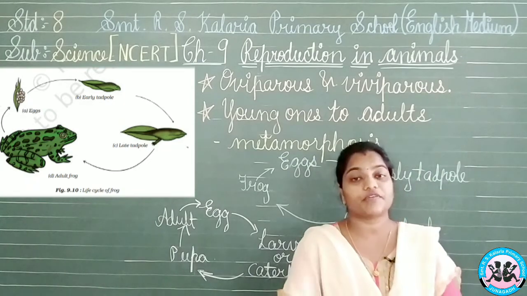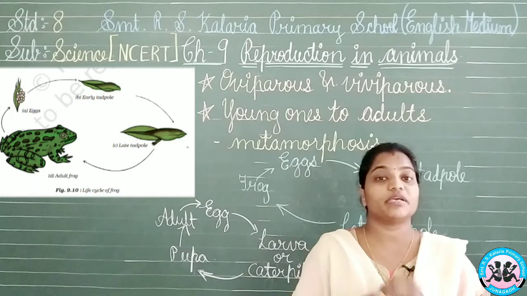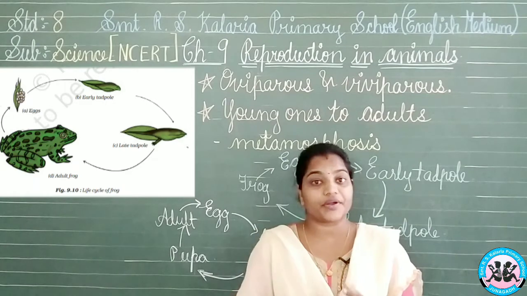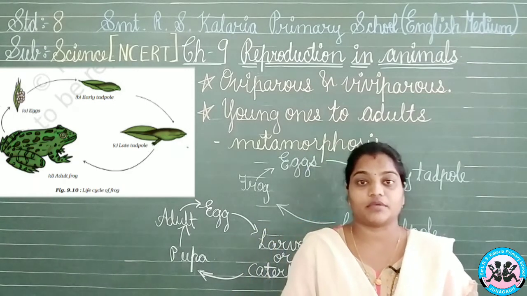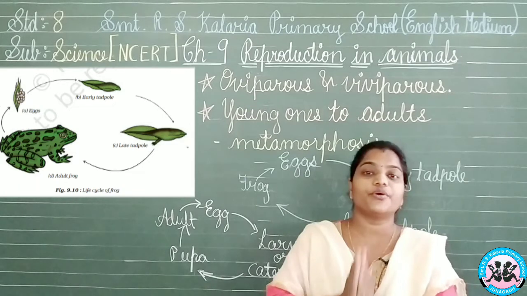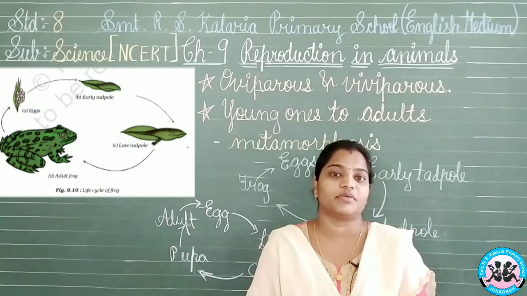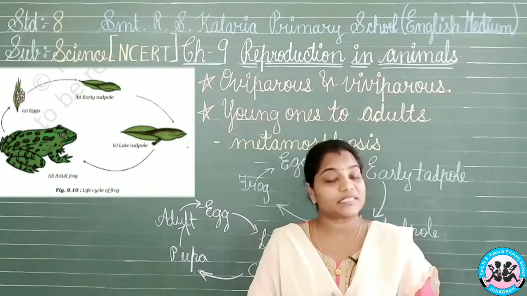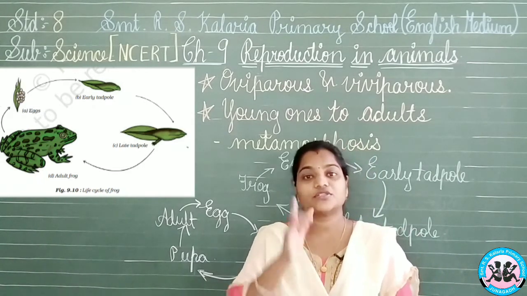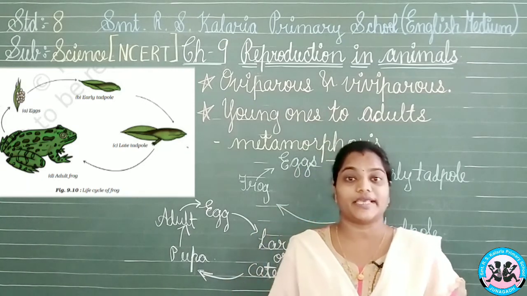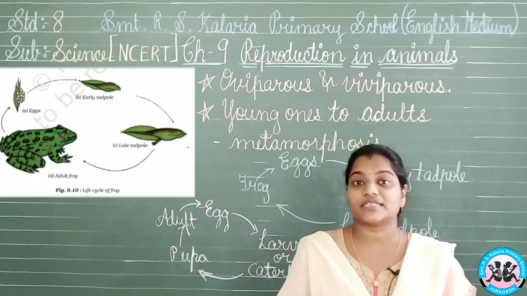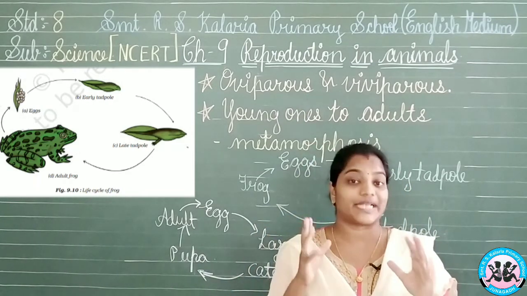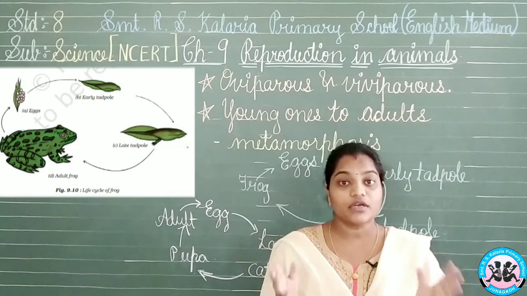In the late tadpole, we will have the hind limbs coming first, okay. The hind limbs, which are the longer legs of the frog, will appear at the back of the frog's body, but the tail is still there. During that time, the gills will be formed. Now, you would know that gills are present in which aquatic animal? Yes, they are present in the fish, not in the frogs, okay. So, gills are present in the tadpole age of the frog, and the fins are there. You can see that the tails are present, meaning they are the fins. So, this is the look of the tadpole, which is quite different from the adult frog.